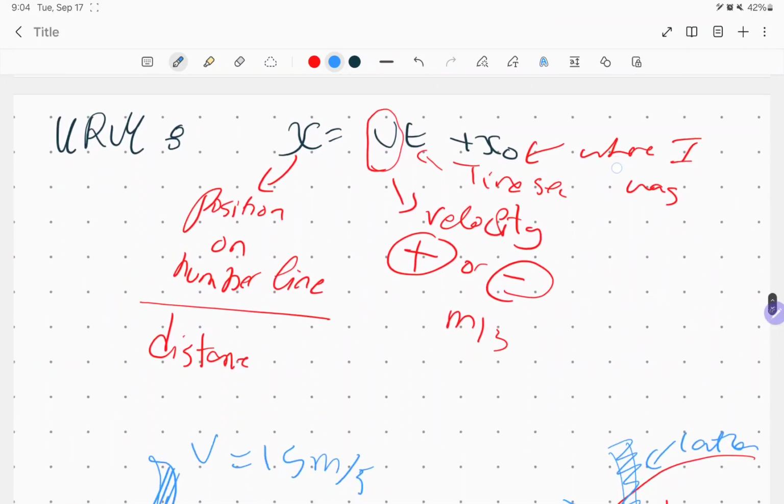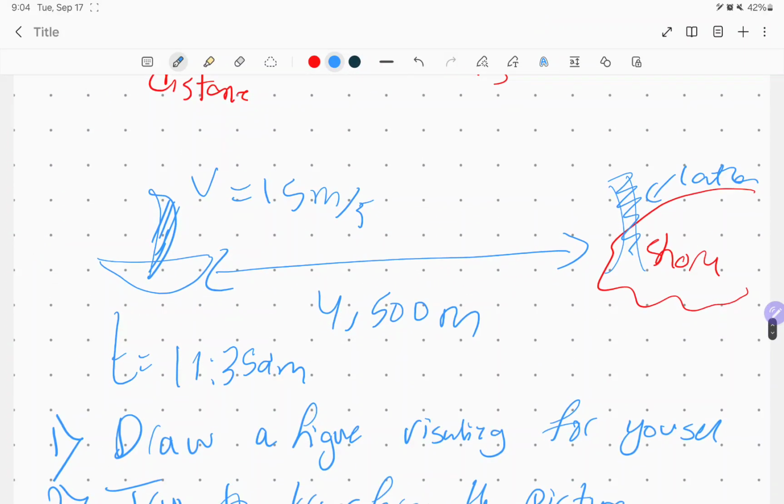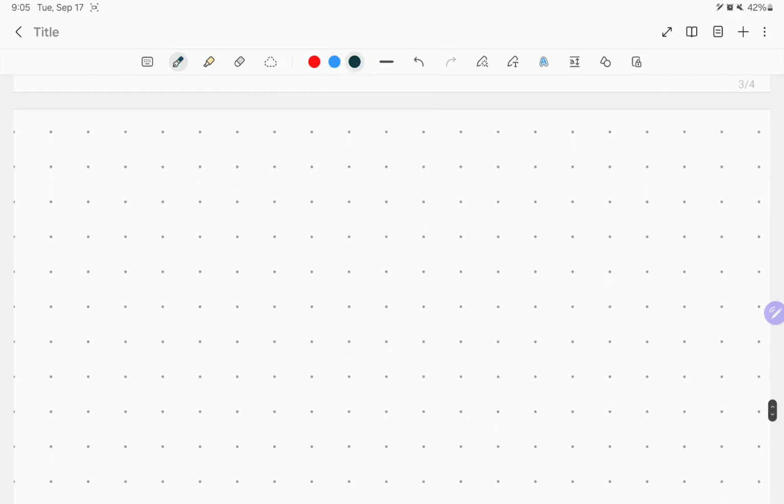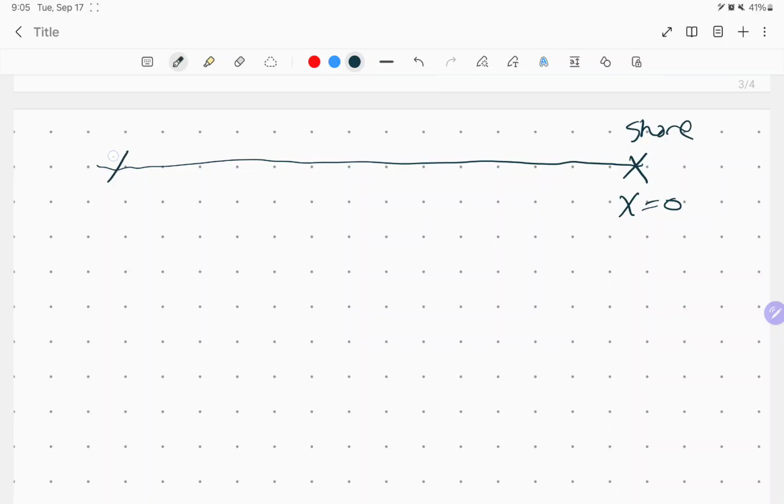So let's go over here, let's go to our picture. I have a yacht moving to the right toward the shore. Its velocity was 15 meters per second. It was far away from this. So now I'm going to draw for myself a number line. I'm going to suppose, for example, that my shore has position x equal to 0, and my yacht is standing over here.